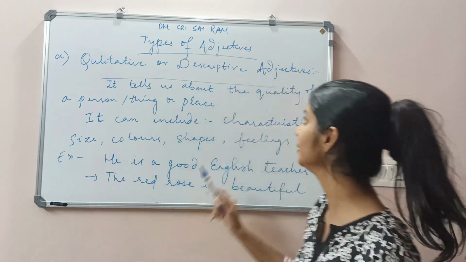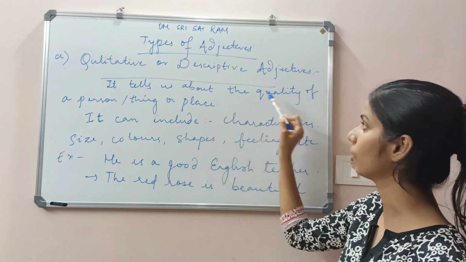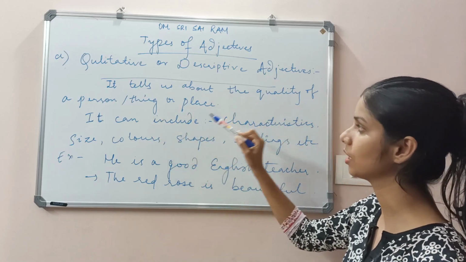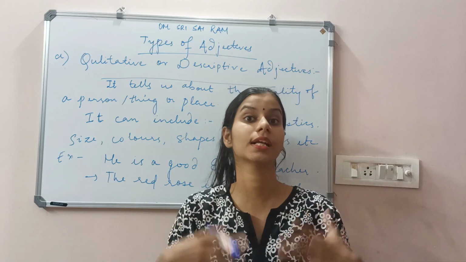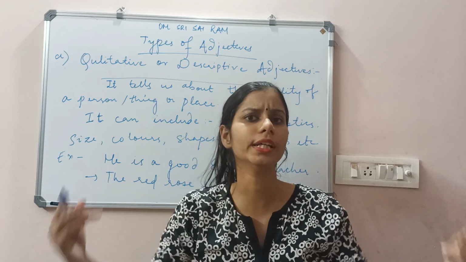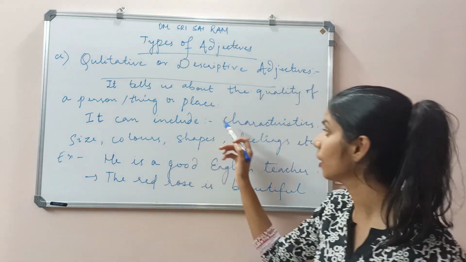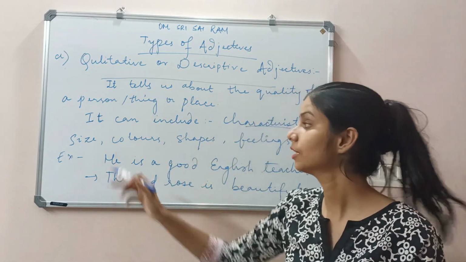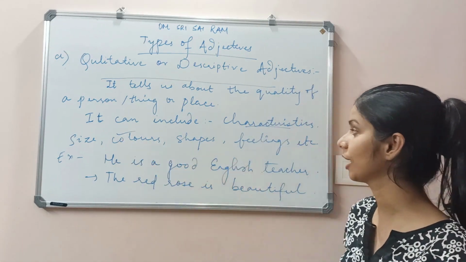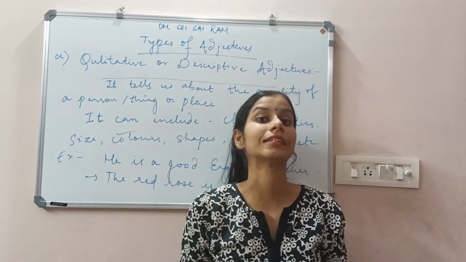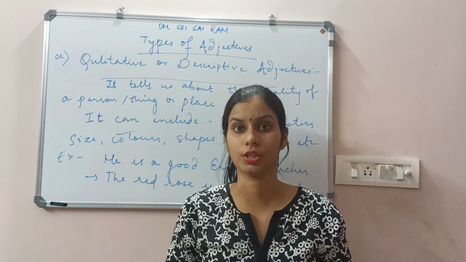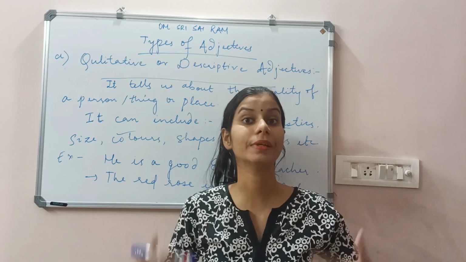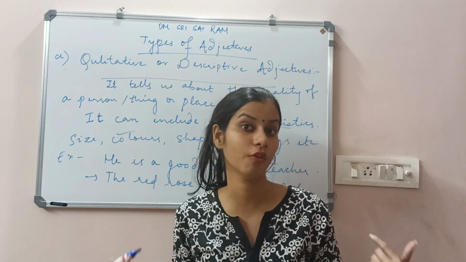So what does it define? It tells us about the quality of a person or a thing or a place. It describes a person. It tells about the persons. What does it include? It may include characteristics, color, size, shapes, feelings, etc. If we say, Sai is a good teacher, that means you're describing the personality, the characteristics of Sai.